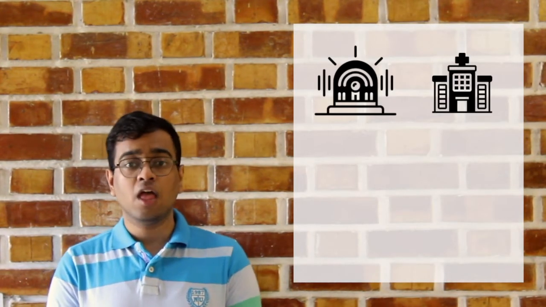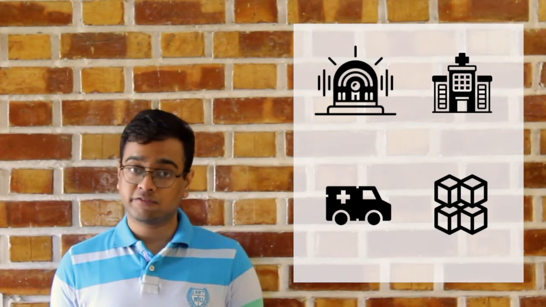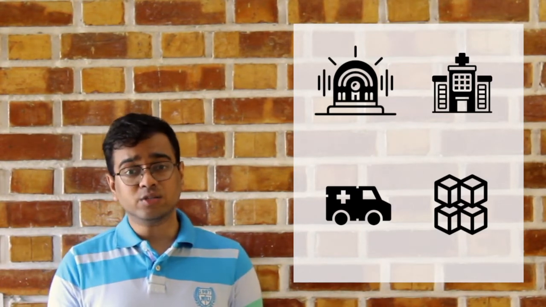To do this, we first created objects of various entities in the situation, including the site of emergency, the service location from where the emergency unit would be deployed, the units that would finally deal with the problem, and finally, the distribution of the units. The way to solve this problem would then be to optimally allocate units from each service location to the designated emergency site. Now this becomes something familiar. This fits the skeleton of a combinatorial optimization problem, and this is where we can bring in meta-heuristics.